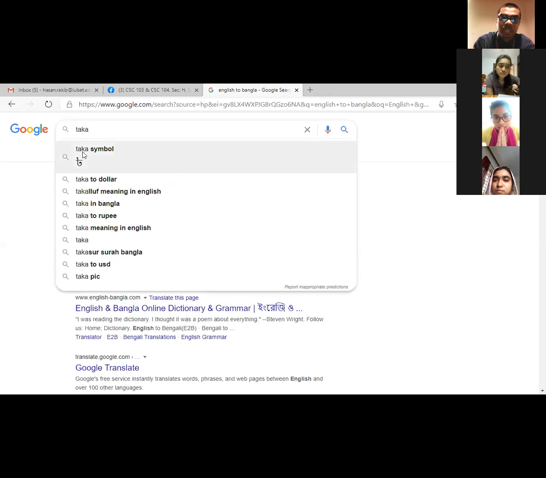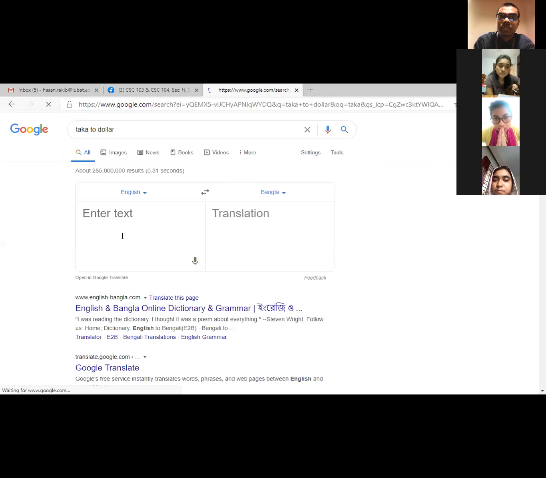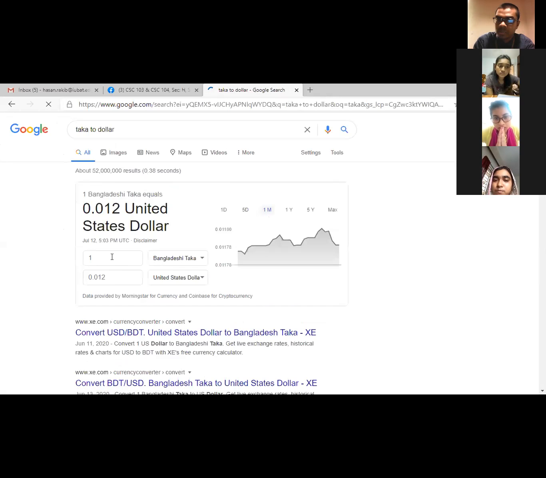Okay. Taka to dollar. Automatically it is going to give me a converter. So Bangladeshi, here we can convert the unit. Okay, that is the thing. Here you can convert different things.